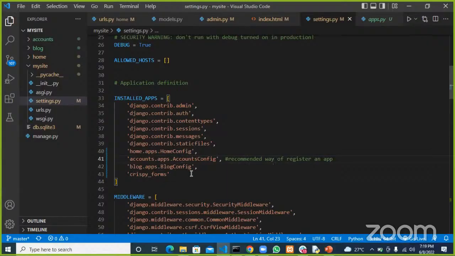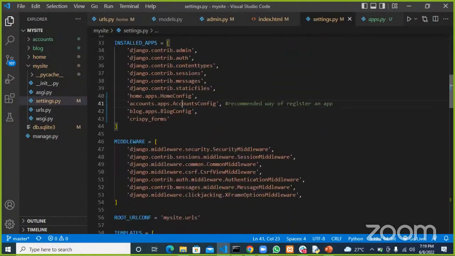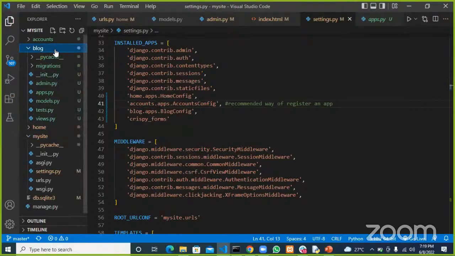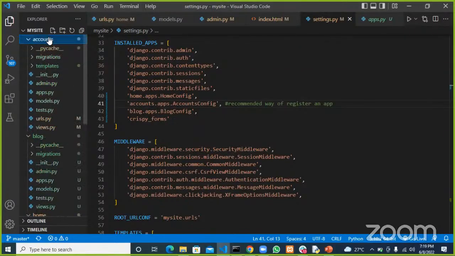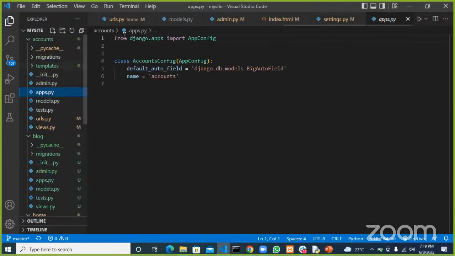Is there any meaning of the dot apps dot home config? It's the same as what we did before, but we're just saying that this account is an app, and we want to go ahead and use this account configuration. That's this app configuration, which, if you go to all these apps that we created, comes in what we call apps.py.